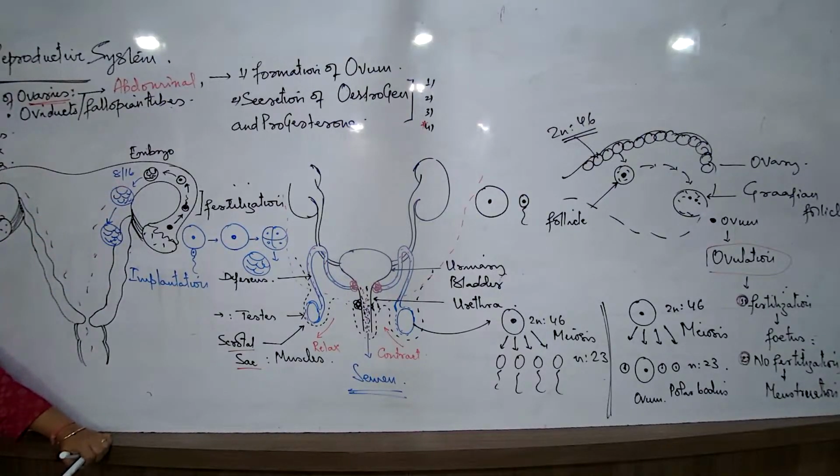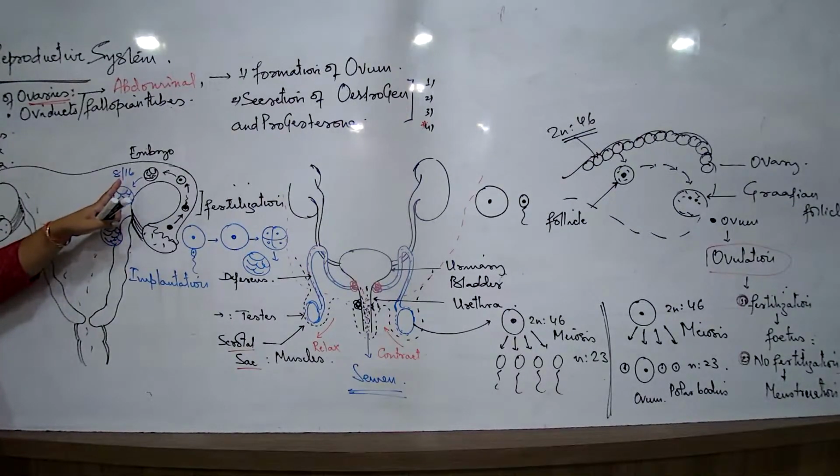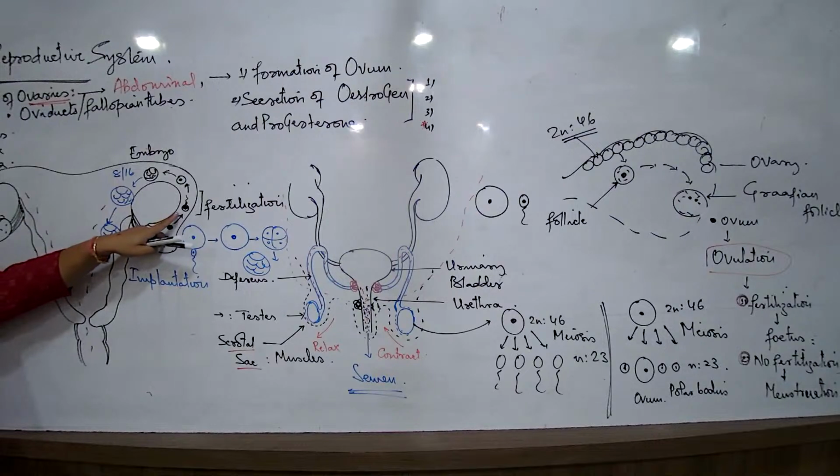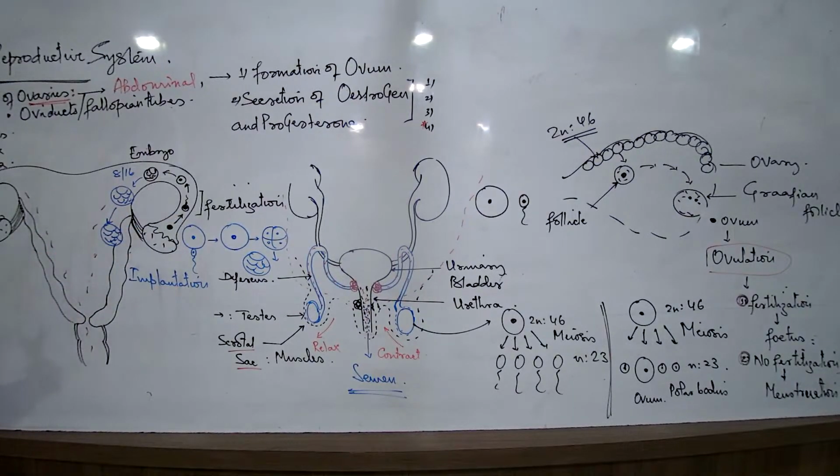So the chemical substances are actually acting as recognizing agents. So now a large number of sperms would move this side. But by the time one sperm has made its contact with the ovum, the rest of the sperms will not be able to make contact because a large number of protective membranes start developing.